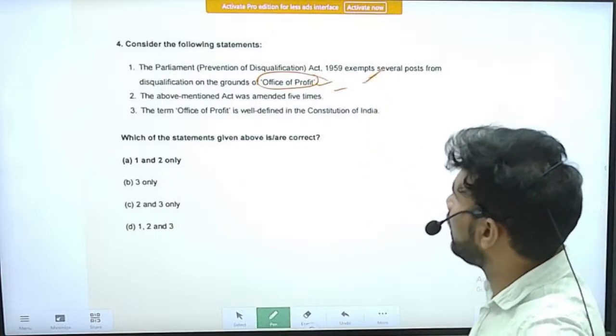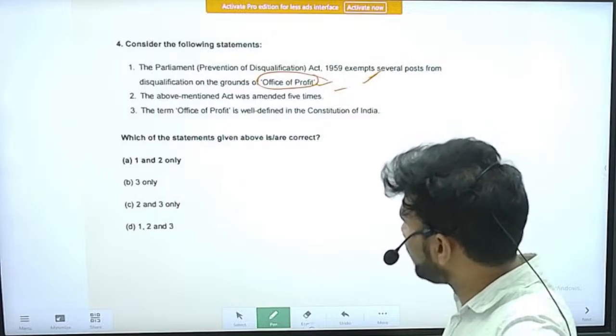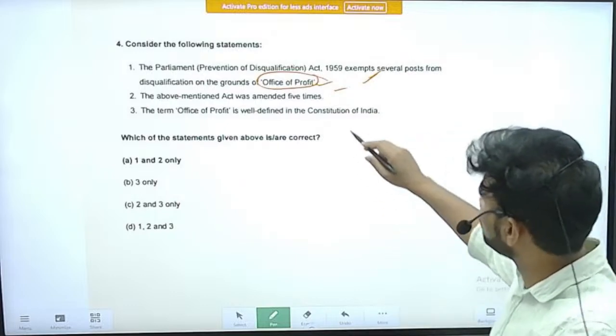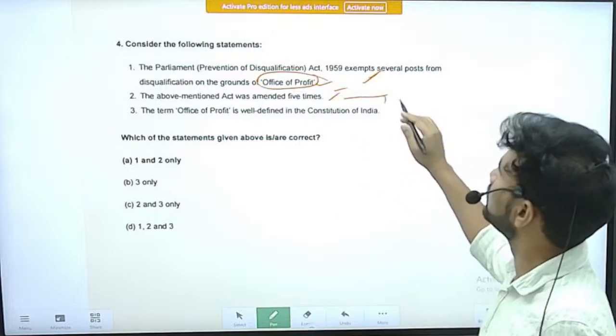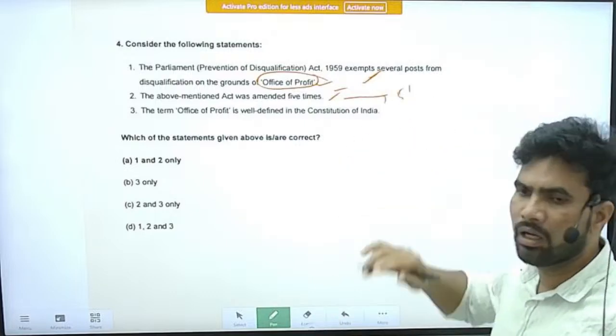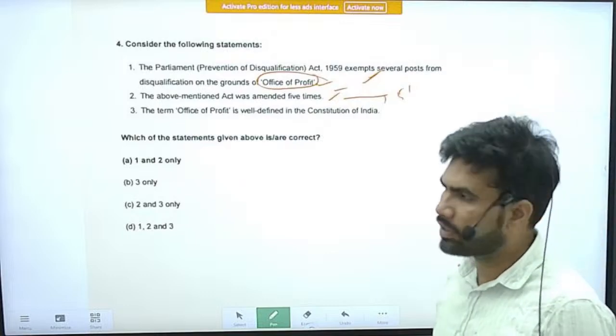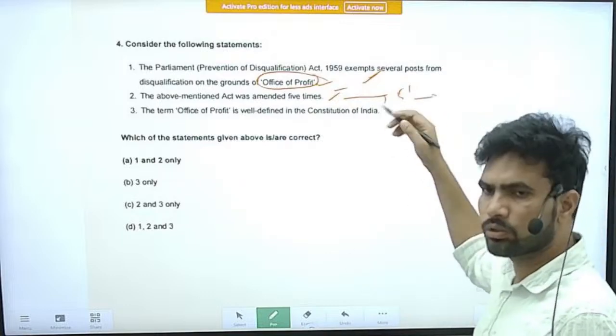Right. Next, the above mentioned Act was amended 5 times. So it is a completely factual statement. You should be thorough with the factual statements. So it is correct, it was amended 5 times. In future it may be amended further also, so you should be thorough with that as well.